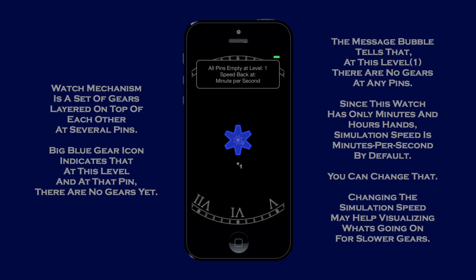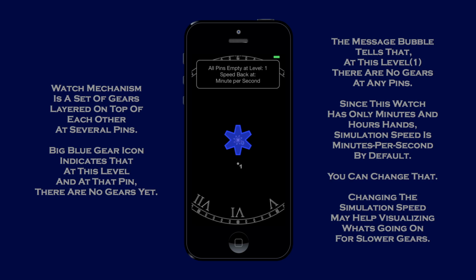A watch mechanism is a set of gears layered on top of each other at several pins. The big blue gear icon indicates that at this level and at this pin there are no gears yet. The message bubble tells that at this level, which is 1, there are no gears at any pins.